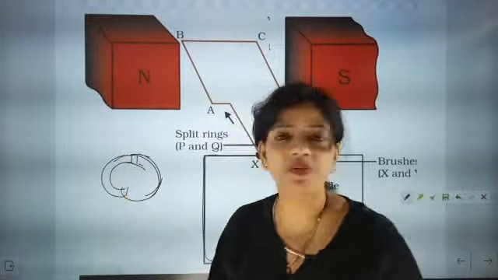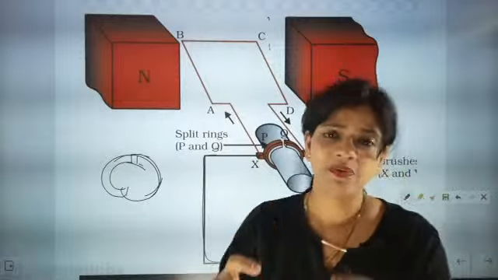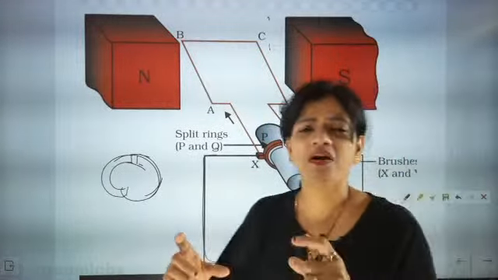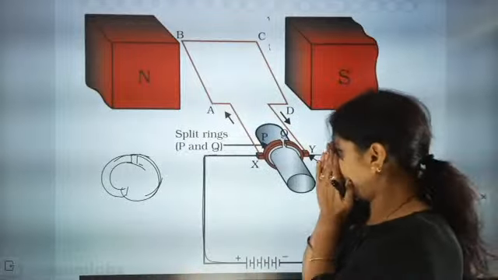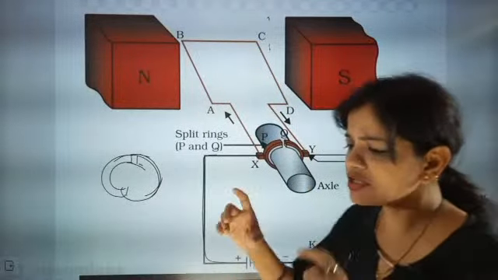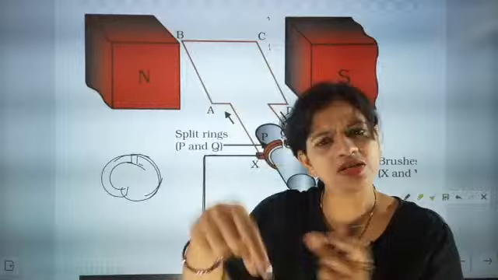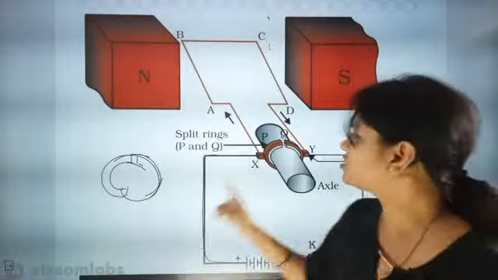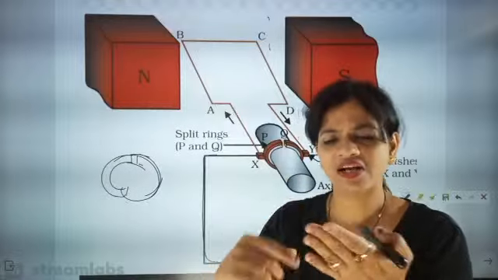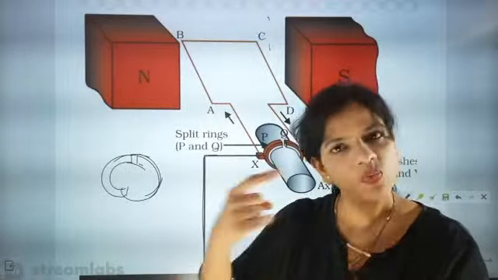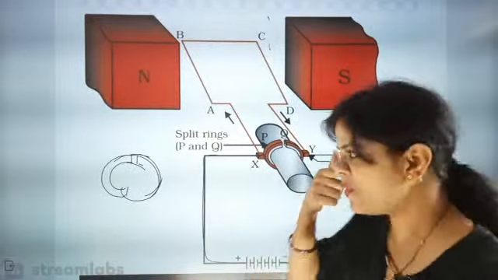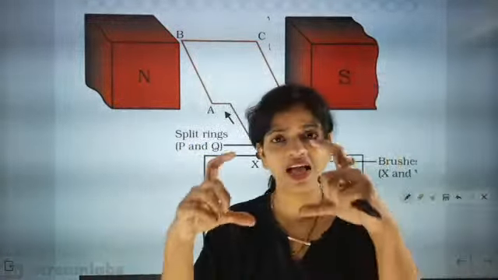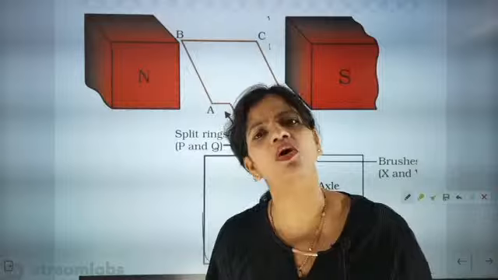Because if the commutator were circular and connected to the wire, the wire would start rotating on the commutator and get wound up. Winding up of the wire would happen if there were no gap. That's why the commutator, which has two splits, is also called a split ring.